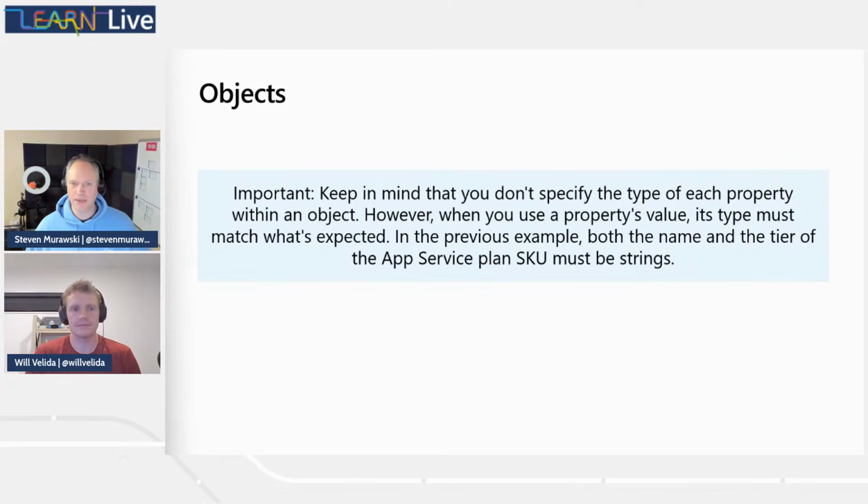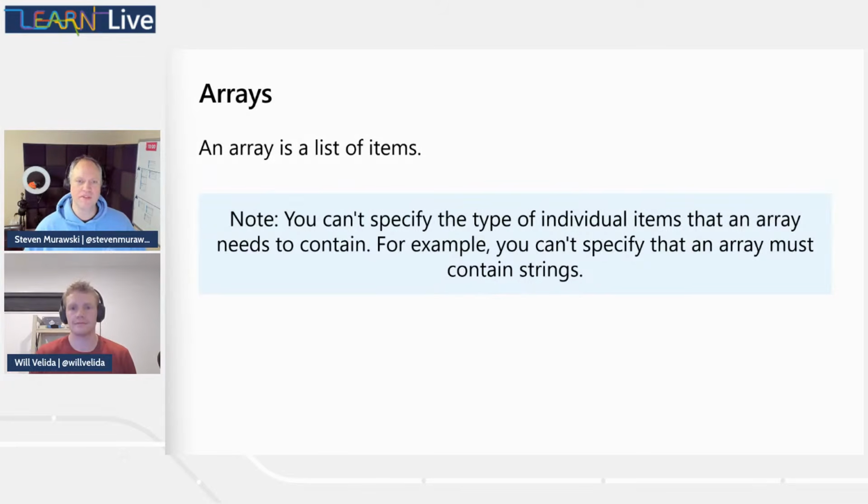Now, the other data type I mentioned was arrays, right? And arrays also, we have some similar issues with objects. So an array is a list of items, and that list of items can be of any of the valid data types in Bicep. So it could be ints, it could be bools, and they don't even have to be the same things, right? It could be ints, bools, objects, or strings.